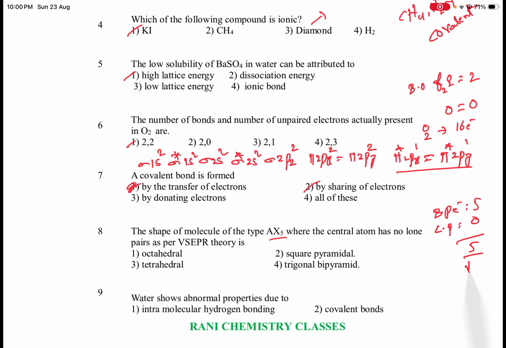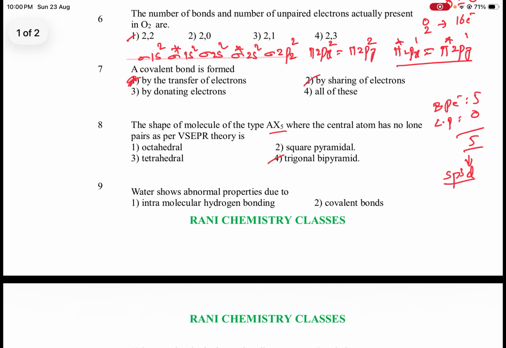That means it undergoes sp3d hybridization. With no lone pair of electrons, the structure is: option 1 octahedral, square pyramidal, tetrahedral, trigonal bipyramidal. So this is trigonal bipyramidal.